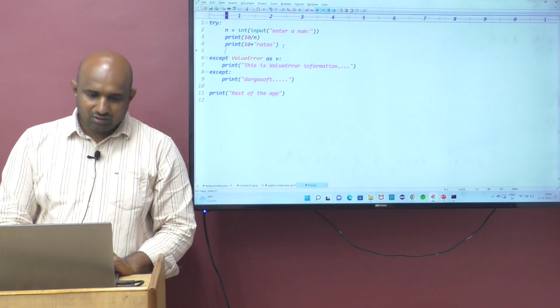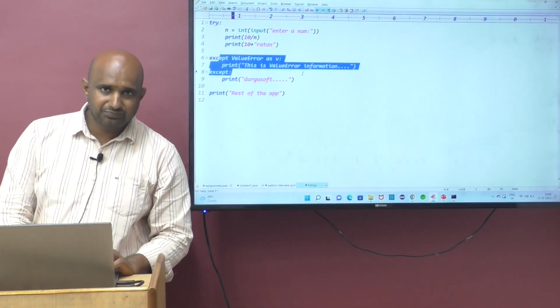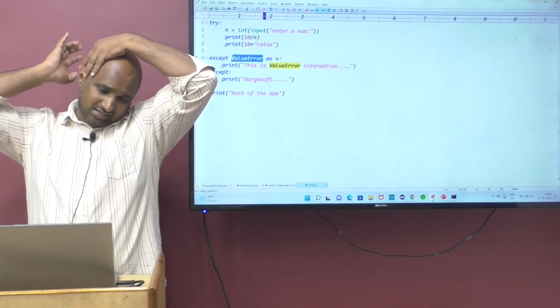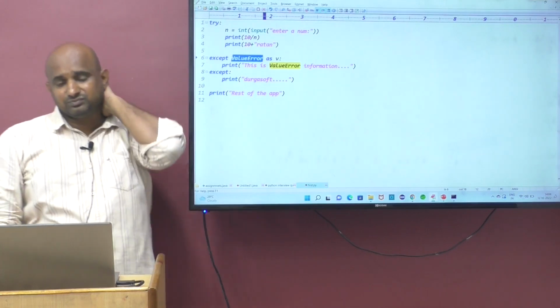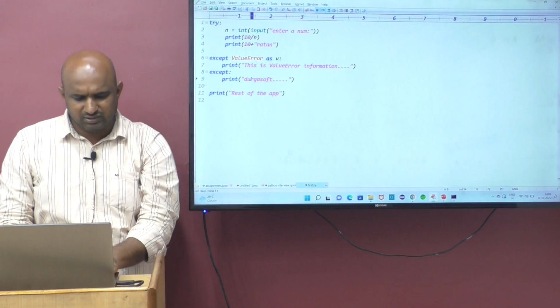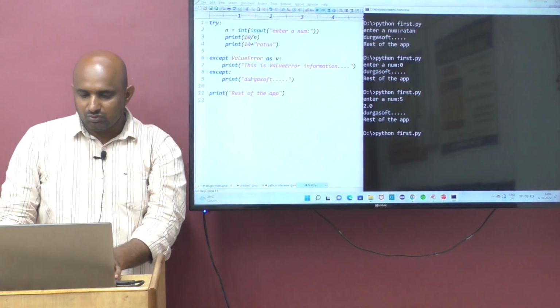When you get a ValueError, that except block gets executed. For any error other than ValueError, the default except block gets executed. Very simple.